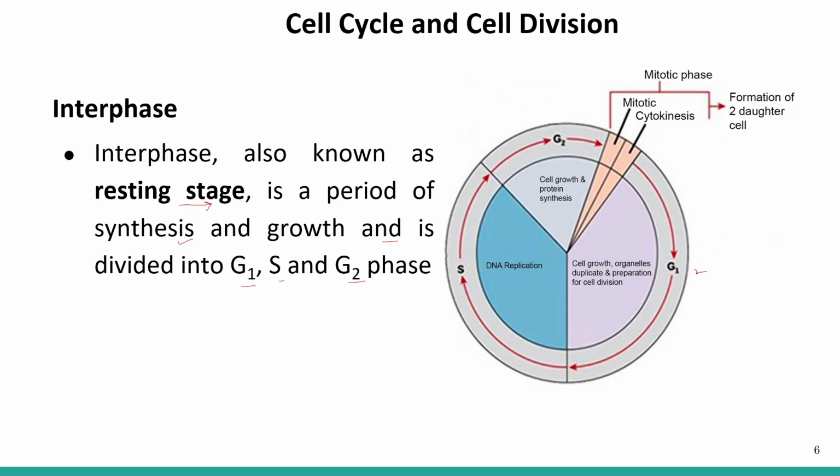First is the G1 phase, then the S phase, and then the G2 phase. After G2 phase we have the mitotic phase, which is divided into karyokinesis and cytokinesis. Ultimately there is a formation of two daughter cells after the end of mitosis.